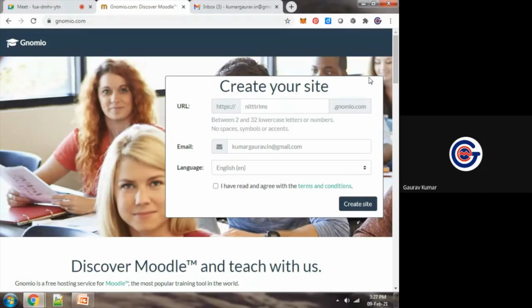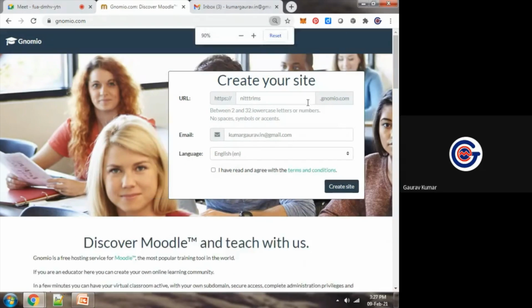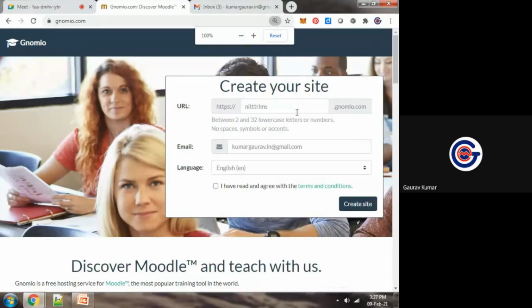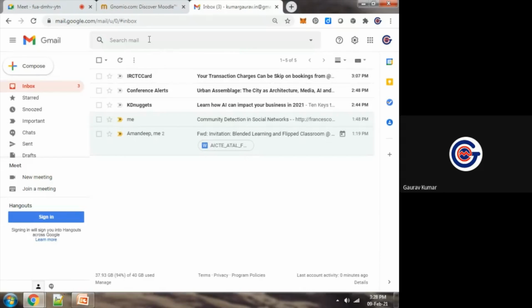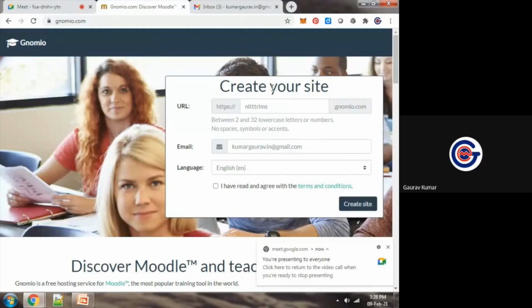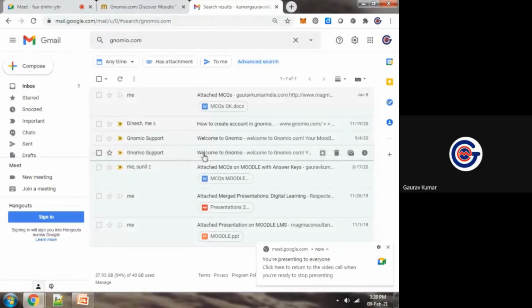It will be pre-built. So I have already done this process to save time. As soon as we click here, NITTR LMS, it will check whether this name is available or not, and on my mail account, its details will be sent.